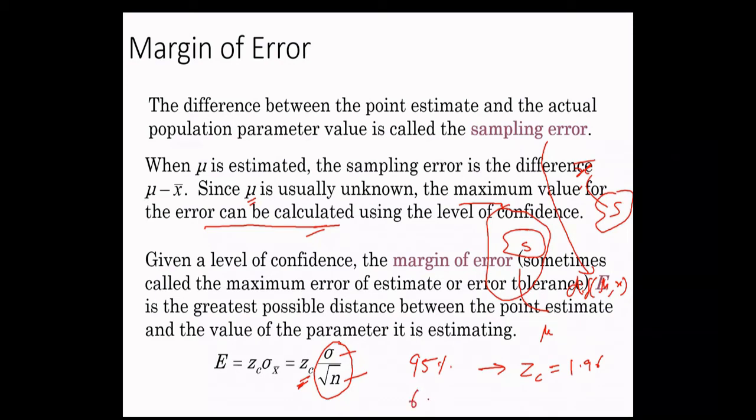If you want it to be 68.7 like this, then ZC is going to be according to that. You can take this value from the table. ZC is the critical value, and you take it from the table according to the confidence level you want. If you want a greater confidence level, it means ZC is going to be bigger.